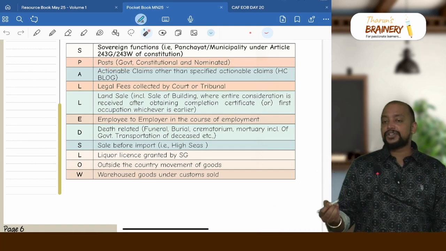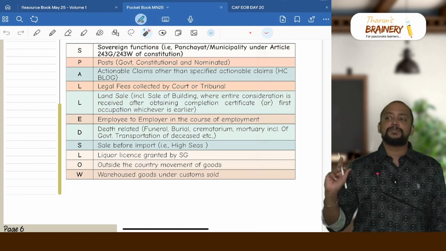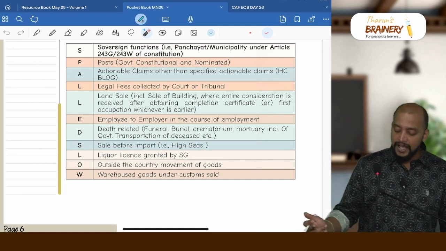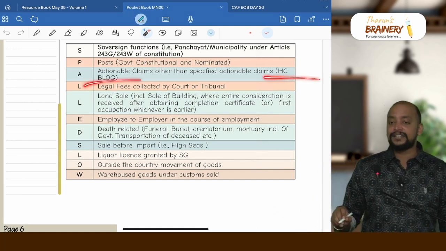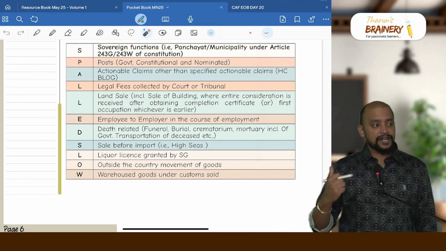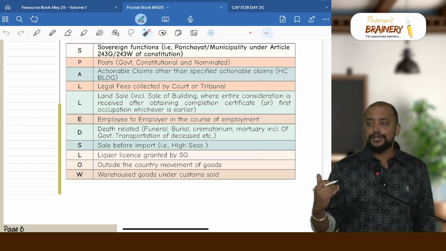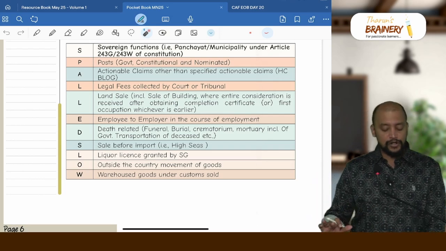Then we have actionable claims. Actionable claims other than specified actionable claims is excluded from supply, but specified actionable claims is covered under supply. So what are those specified actionable claims? HC block, that is horse racing, casinos, betting, lottery, online money gaming and gambling. So online money gaming is only covered under specified actionable claim, not online gaming.